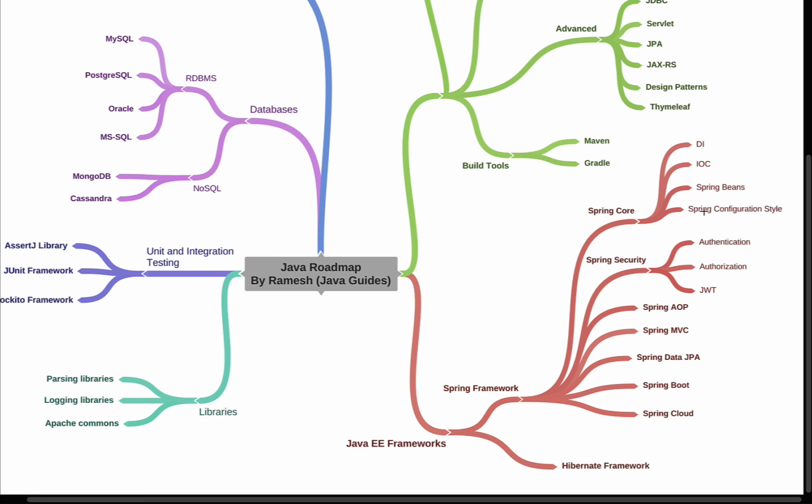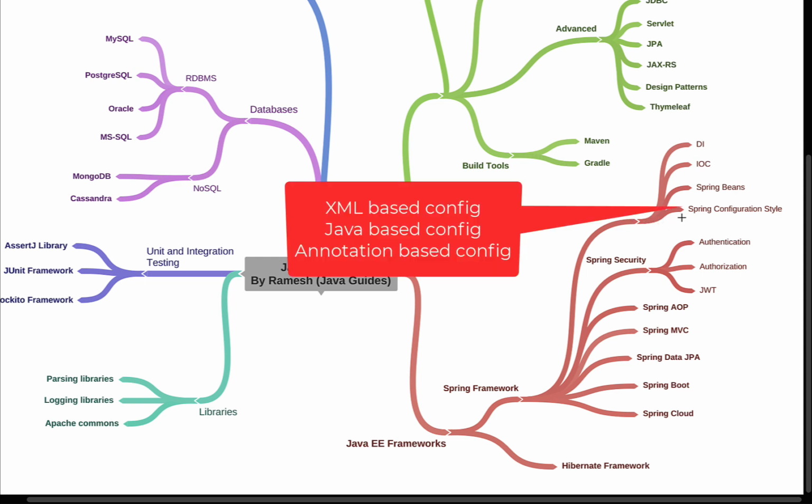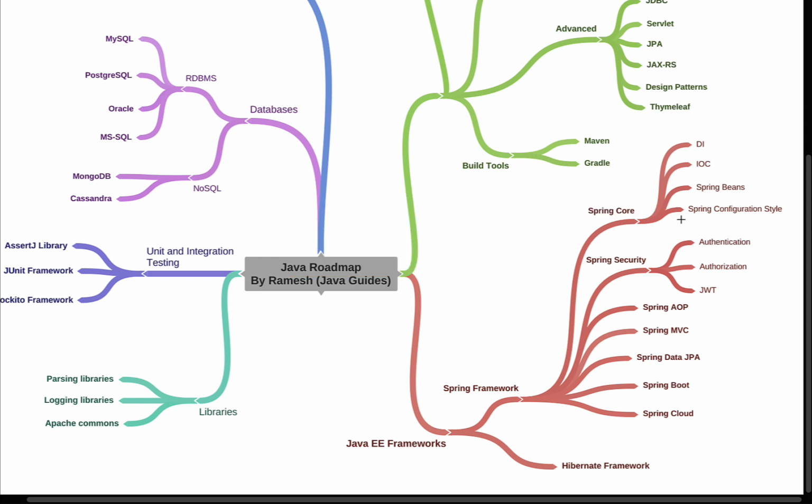Next, learn Spring configuration styles. Well, basically Spring offers different configuration styles like XML configuration, Java based configuration and annotation configuration. Most of the developers prefer using Spring Java based configuration. Okay, so no one uses the XML configuration now. Most of the developers prefer using Java based configuration. So go ahead and get familiar with Spring Java based configuration style.